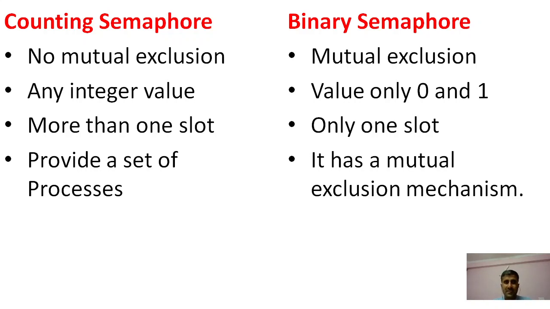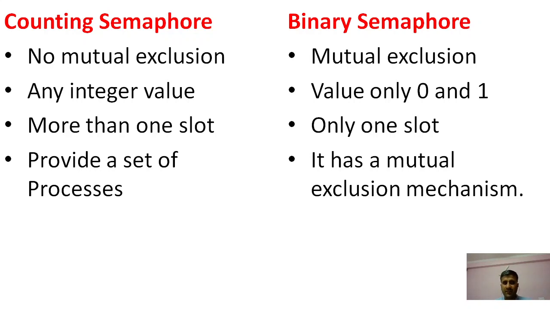Now, there is a counting semaphore and a binary semaphore. What is the difference? If somebody asks what the difference is between the counting semaphore and the binary semaphore, a little bit it is similar, but there are certain differences. In the counting semaphore, no mutual exclusion is considered, but in the binary semaphore we can use mutual exclusion, right? In the counting semaphore any integer value is used, but in the binary semaphore it is only either 0 or 1.